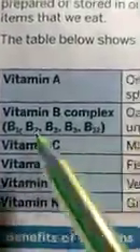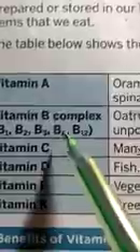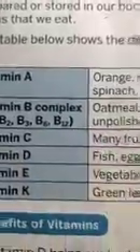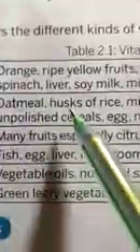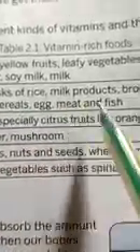Vitamin B complex, B1, B2, B3, B6 and B12: oatmeal, husks of rice, milk products, broccoli, leafy vegetables, fish, unpolished cereals, egg, meats and fish. These are the sources of vitamin B complex.